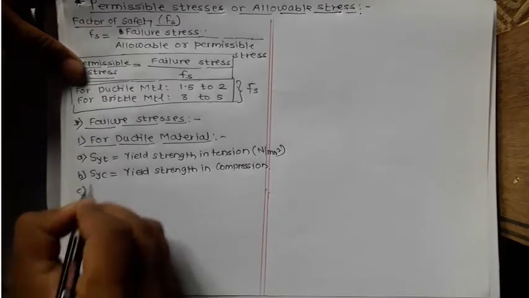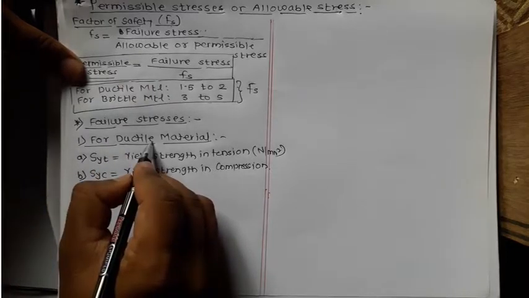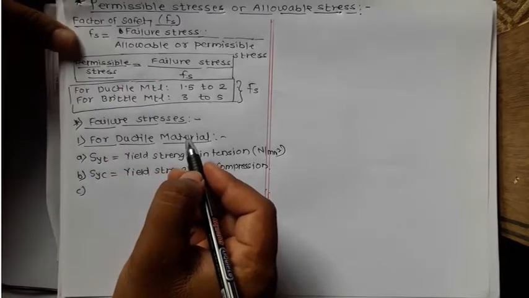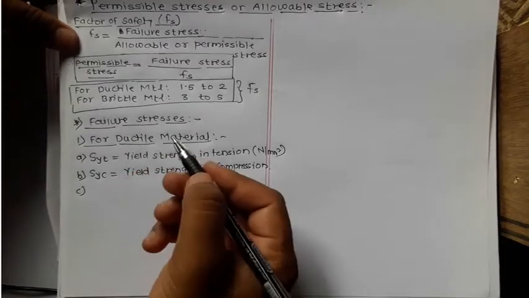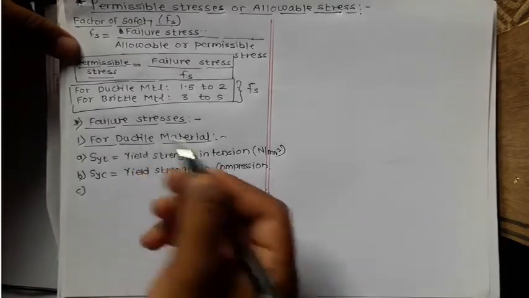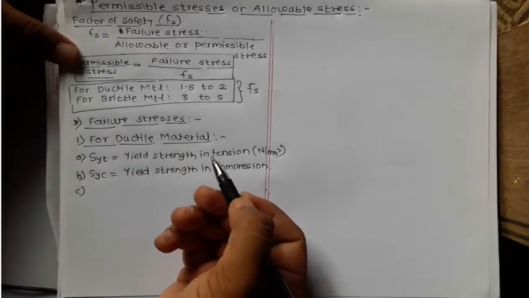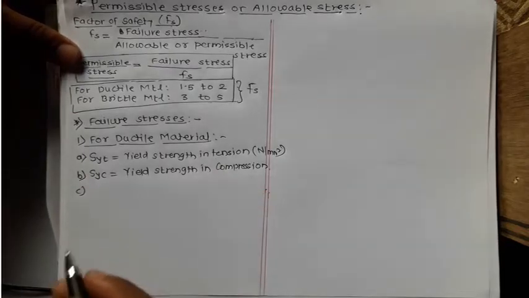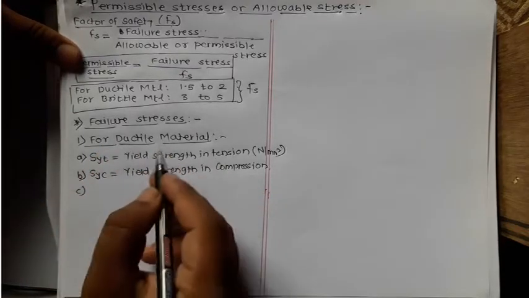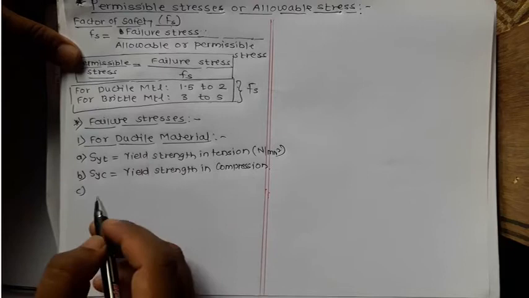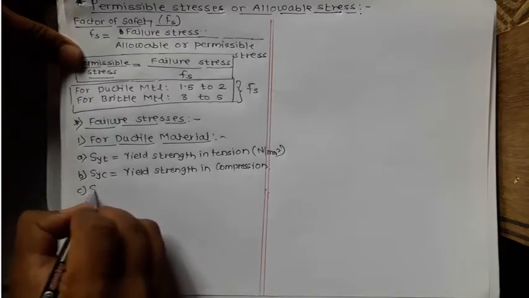Then third is, if the component made up of ductile material is subjected to shear stress. In certain situations, it may happen that a component made up of ductile material is subjected to shear stress. Then, in order to avoid that shear failure, the failure stress for such a component is SSY.